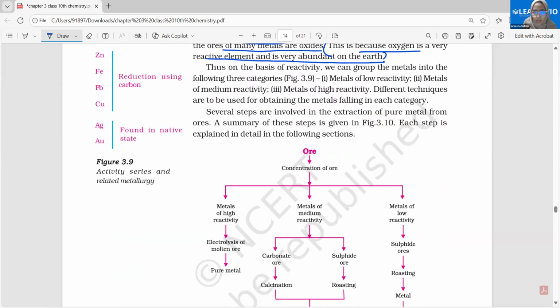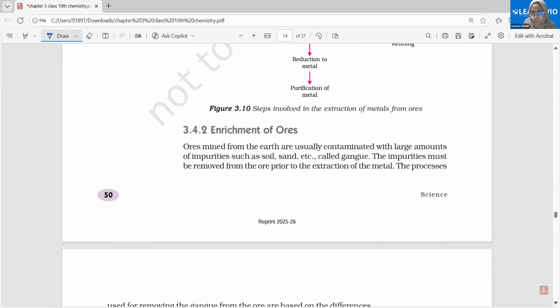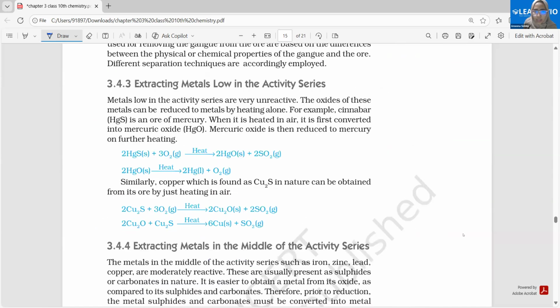Fine. Next one. Enrichment of ores has been done. Now see.